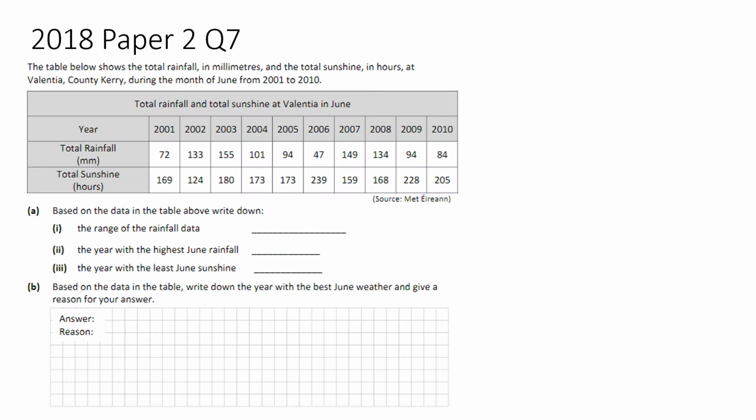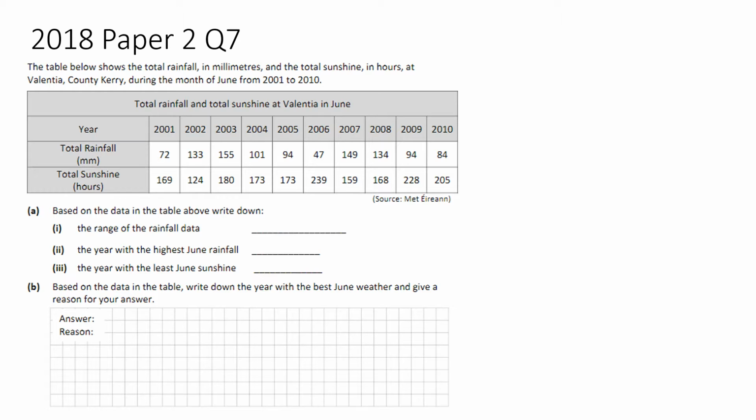Okay, so we are on 2018 paper 2, question 7. Here you have the table below, which shows the total rainfall in millimeters and total sunshine in hours at Valencia in County Kerry during the month of June from 2001 to 2010. So this is a statistics question. We have the rainfall and sunshine, and it's asking you, based on the data in the table above, to write down the range of the rainfall.